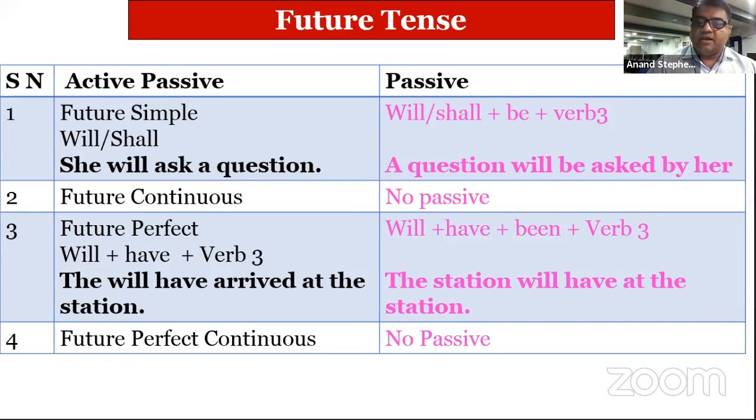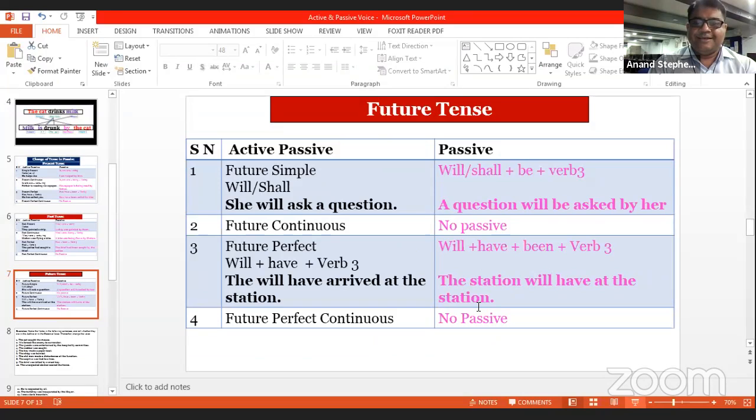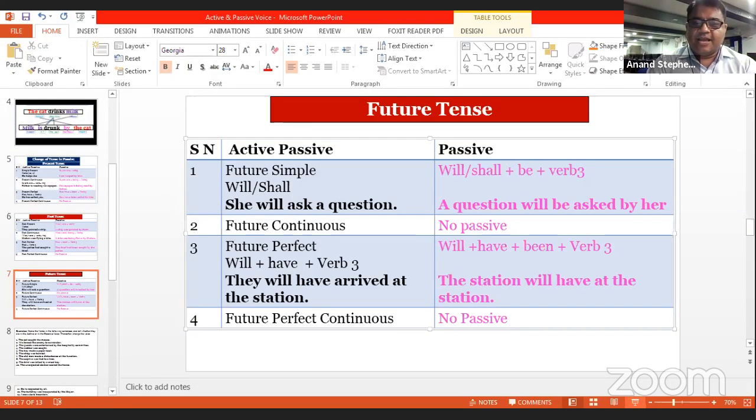The station will have, excuse me, I think there's some mistake here. Okay, can you correct the sentence? They will have arrived at the station. Dear students, can you hear me? Yes, sir. Can you correct the sentence? Yes, they will have arrived at the station.